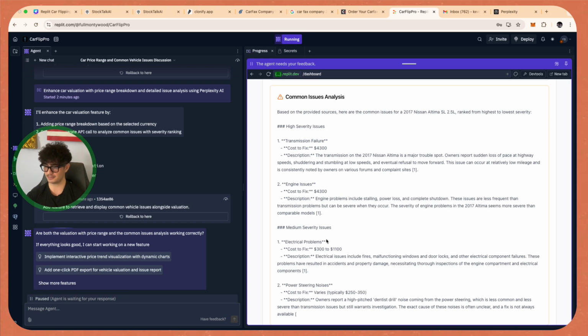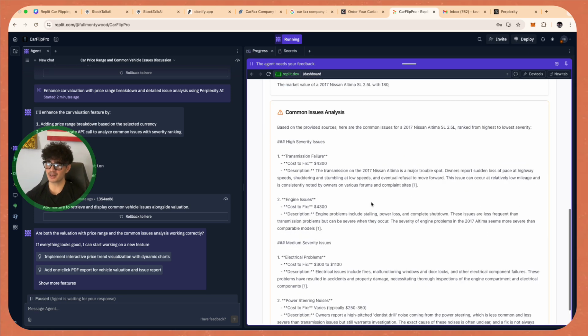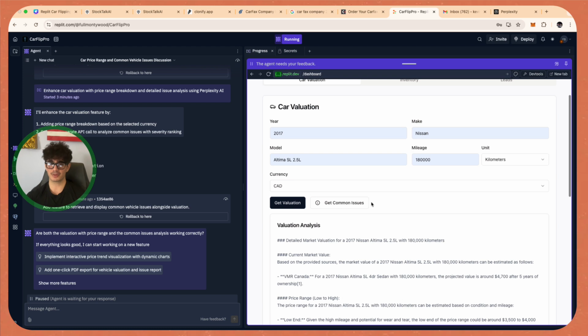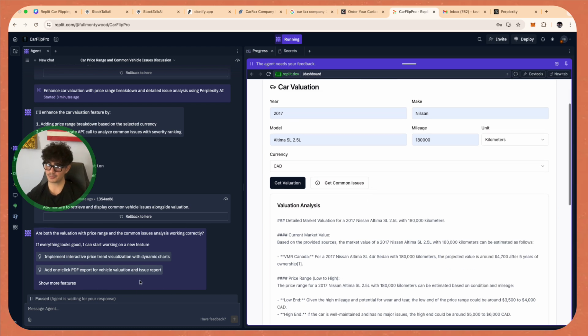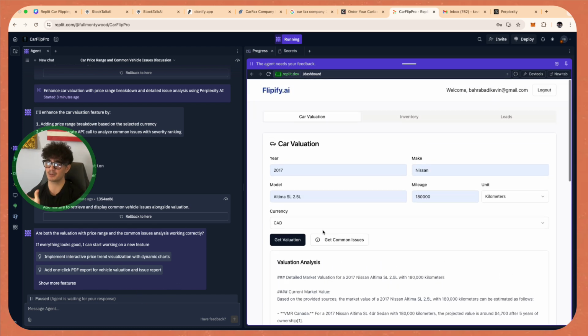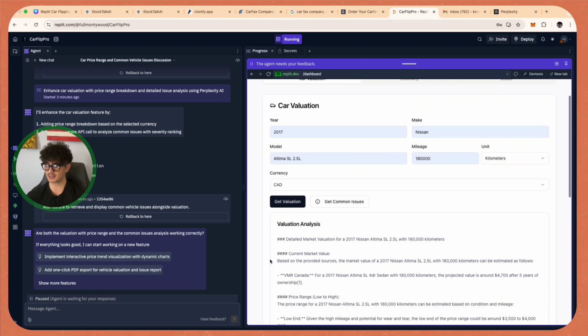That's awesome. And now obviously we want to make this look pretty. There are some different things we can prompt the AI to do to make this look pretty, and that's what we're going to do next. Then we're going to move on to our next feature. So first, let's make this look good.